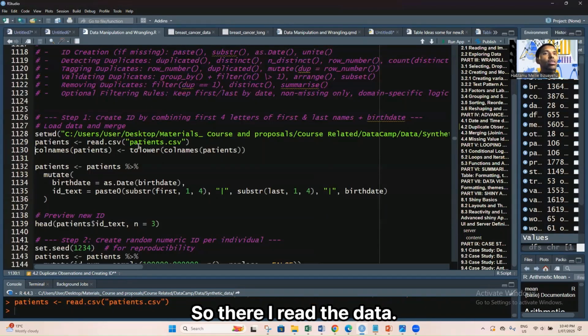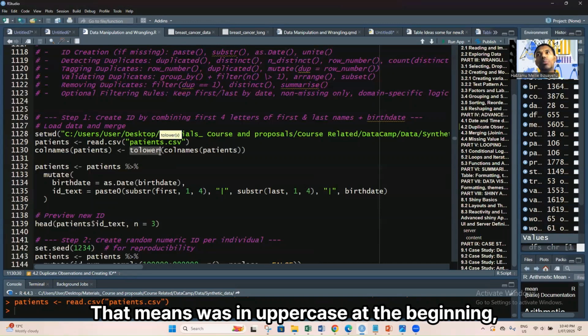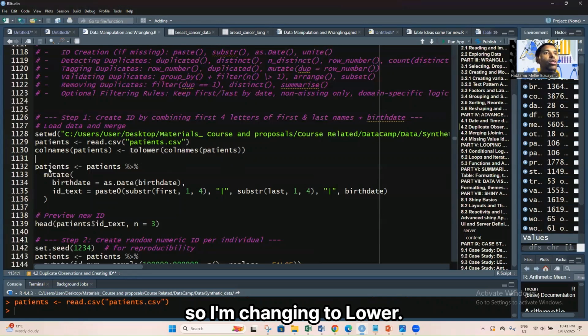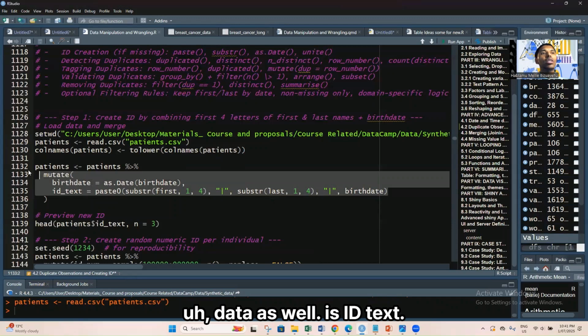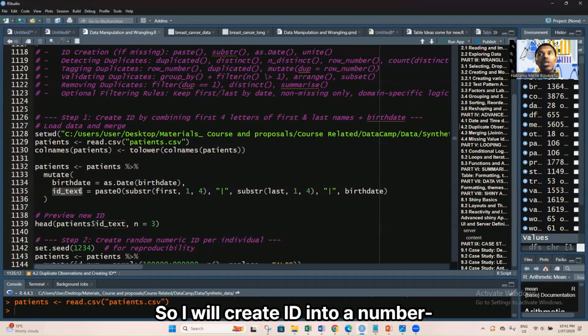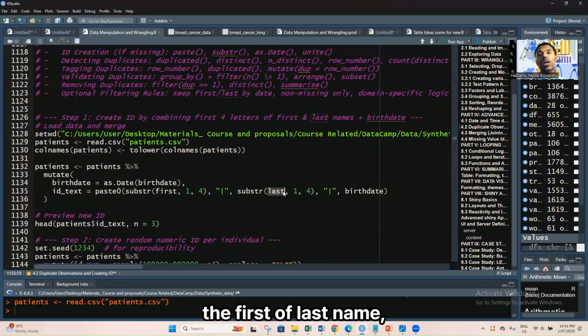So I read the data, that means patient CSCB, and I change the columns into lower case. That means it was in uppercase at the beginning, so I'm changing to lower. And now I'm also creating ID data as well. Is ID text. So I will create ID as a number, as well as I will create ID in a text form. This text form is actually, we are extracting the first 4 letters of the first name, that means 1, 2, 3, 4, and the first 4 of the last name, and also including the birth date, each separated by a line, as you see here.